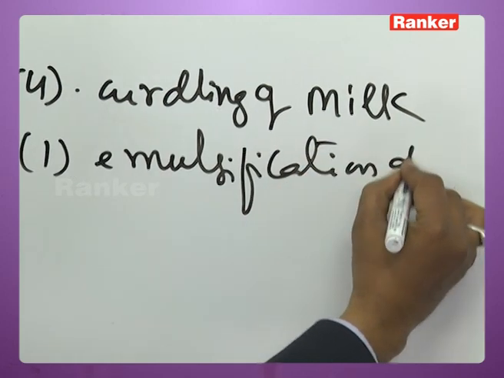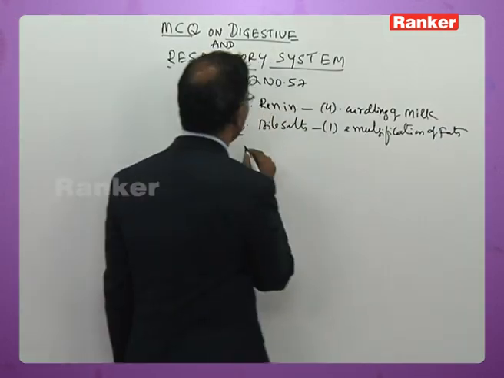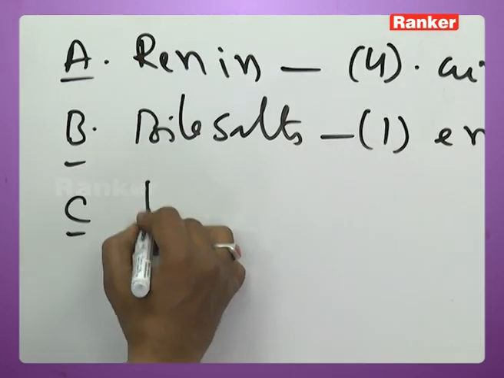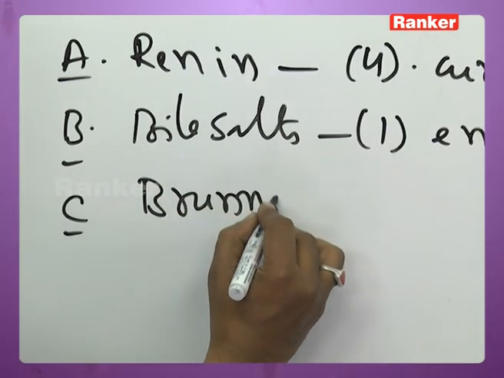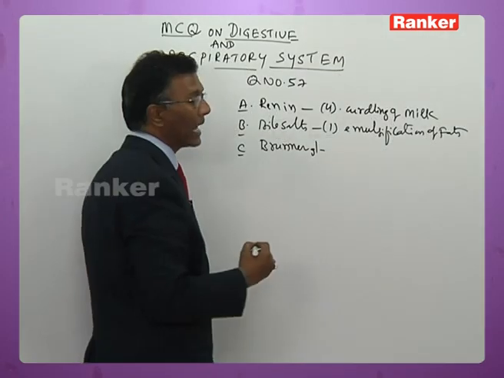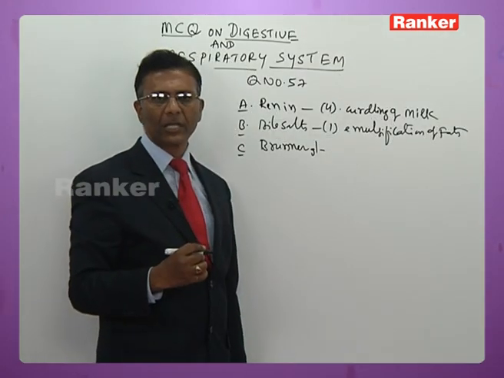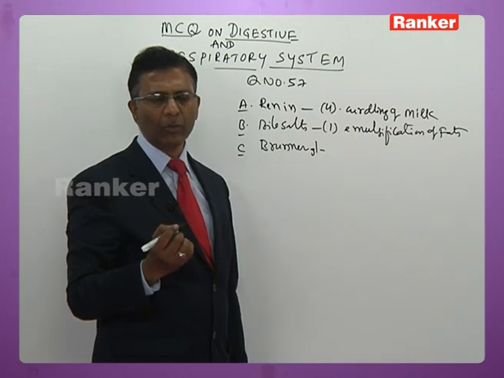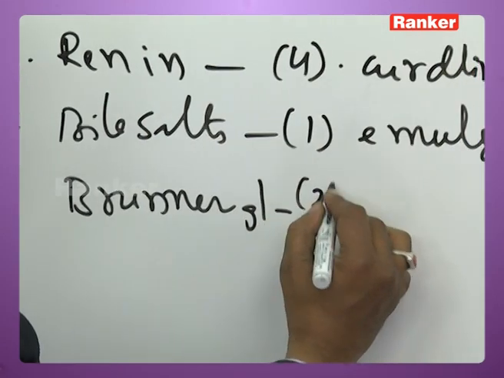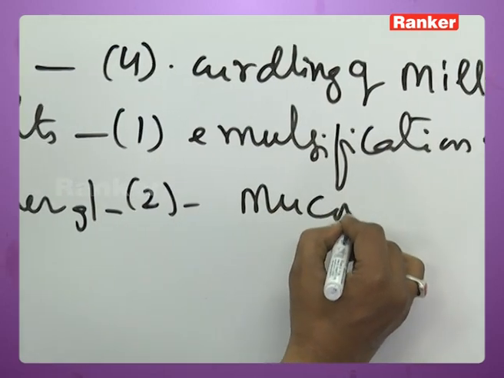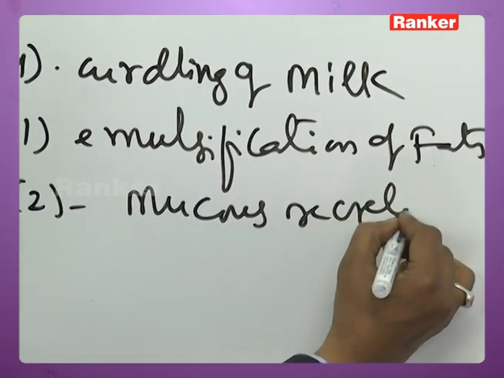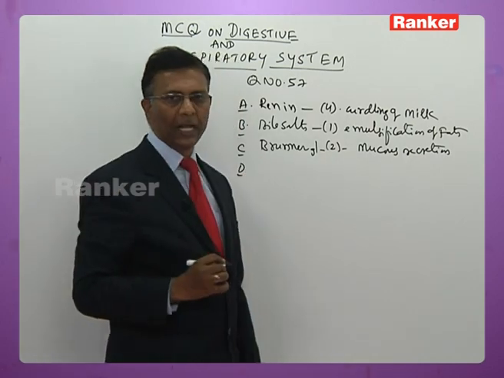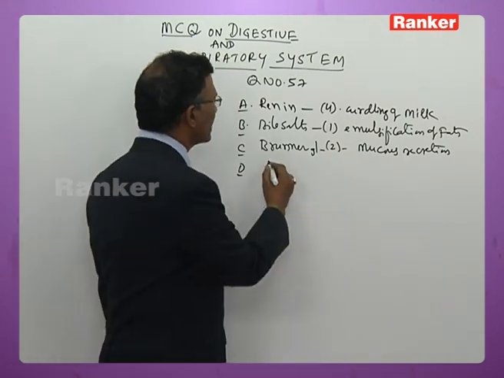C, Brunner glands. What is the correct option here? Brunner glands secrete mucus, so C matches 2, mucus secretion. Next, D option, oxyntic cells.